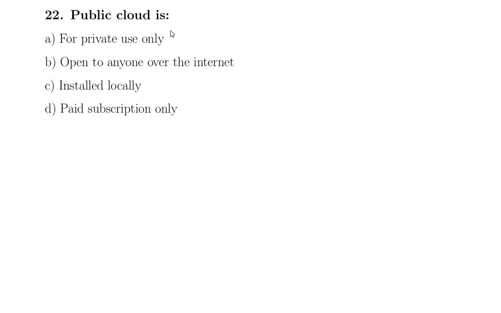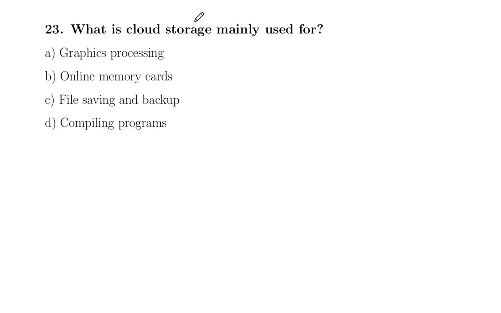Question number 22. Public cloud is for private use only, open to anyone over the internet, installed locally, paid subscription only. The correct option is open to anyone over the internet, because public cloud is open to anyone over the internet. That is option B.